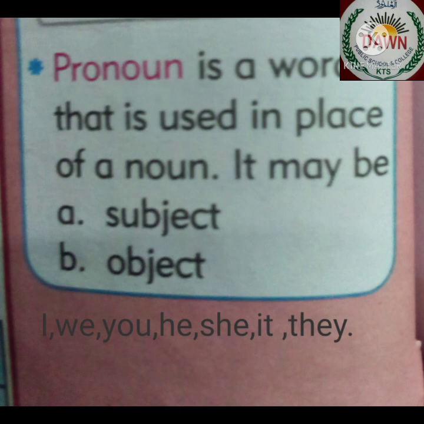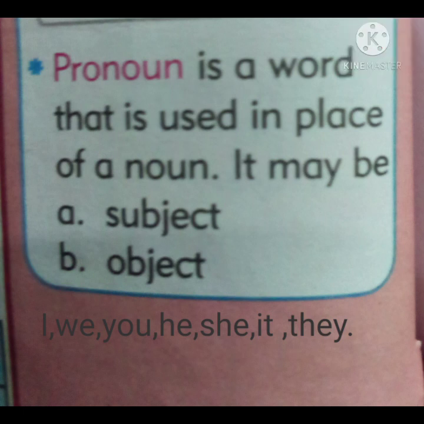When a pronoun is used at the place of a subject, it is called a subject pronoun, and when a pronoun is used at the place of an object in a sentence, it is called an object pronoun. As we have learned, pronoun is used instead of a noun. So I, we, you, he, she, it, they are the pronouns that are used in place of a noun.